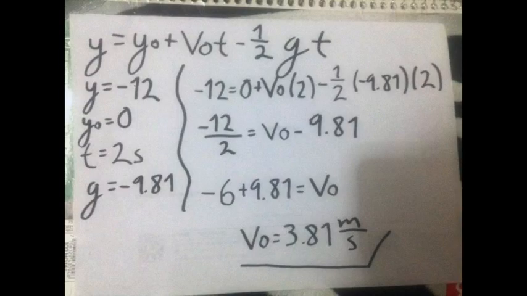To answer this question, we used kinematic equations used in freefall. The formula we used to solve the problem was the following. The factors that were involved were initial position, final position, gravity, and time, where final position was minus 12, initial position equals 0, time 2 seconds, and gravity minus 9.81. Then we substituted in the formula, and the obtained result was initial velocity equals 3.81 meters per second.